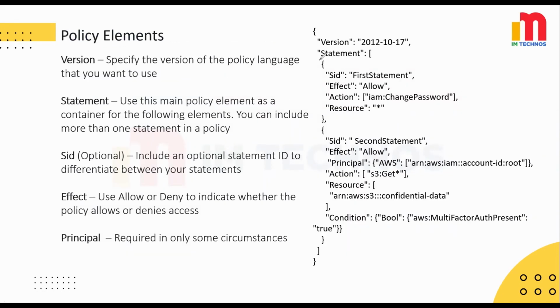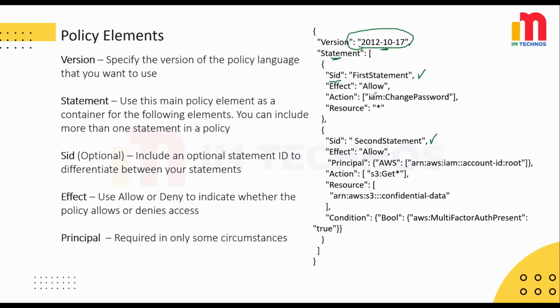First up, we have the version. So this is where you specify the version of the policy language you want to use. The version policy element specifies the language syntax rules that are to be used to process a policy. To use all the available policy features, include this latest version element. Then we have got the statement. Think of it as a container for all the policy's main elements. You can include more than one statement in a policy. Now let's talk about SID. SID stands for statement ID, and it helps you to differentiate between different statements.